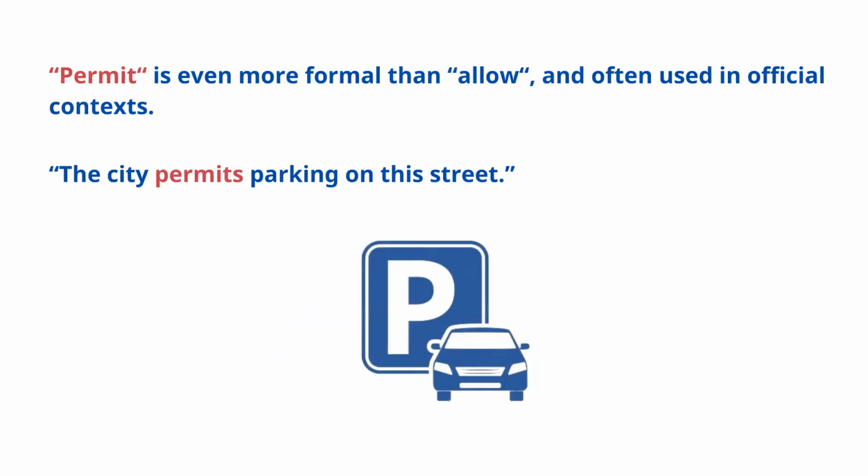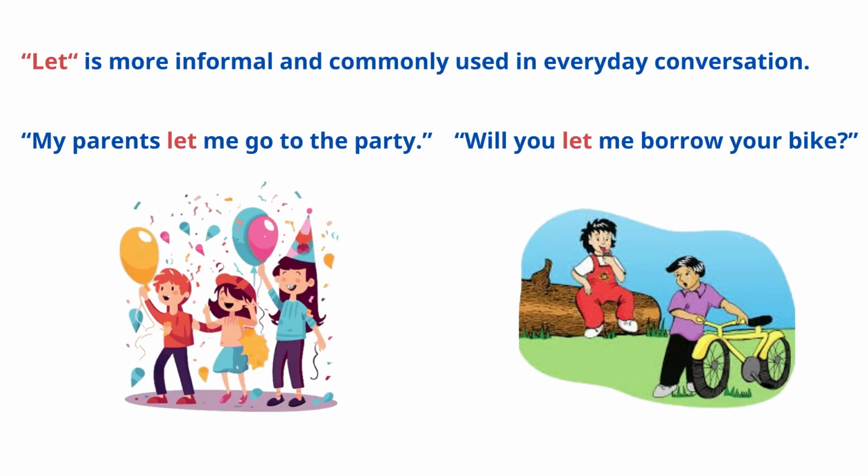Next, we have permit. Permit is even more formal than allow and is often used in official contexts. For example, the city permits parking on the street. Finally, let's look at let. Let is more informal and commonly used in everyday conversations. For example, my parents let me go to the party, or will you let me borrow your bike? So remember, allow is formal, permit is even more formal, and let is more casual.